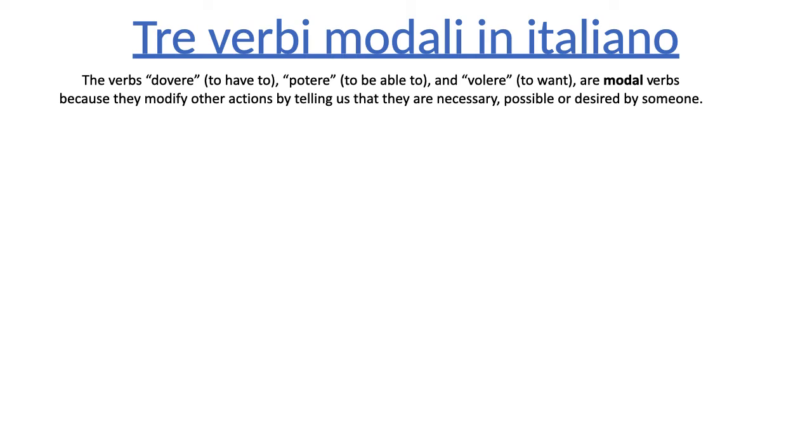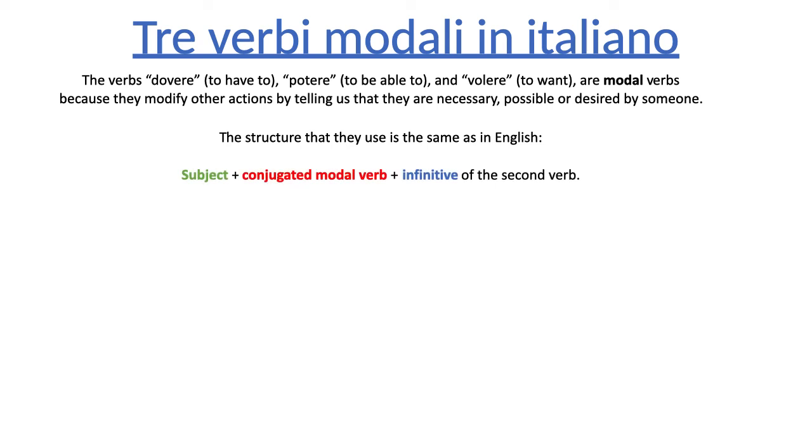And these are modal verbs, right? What do I mean by that again? I mean that these are verbs that you always use in combination with other verbs. So let's look at the structure that they use, exactly the same that we just studied. First the subject, whoever's doing the action. Then the modal verb, meaning dovere, potere, or volere, conjugated. And then finally the infinitive of the second verb, right? And remember that the infinitive in Italian is the form of the verb that ends in are, ere, or ire.